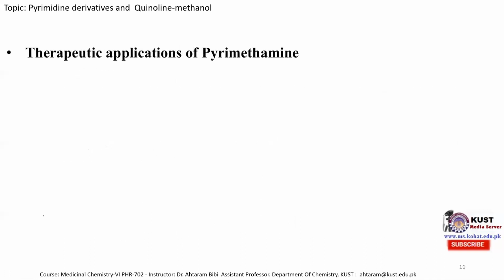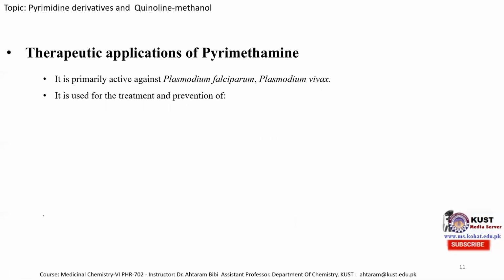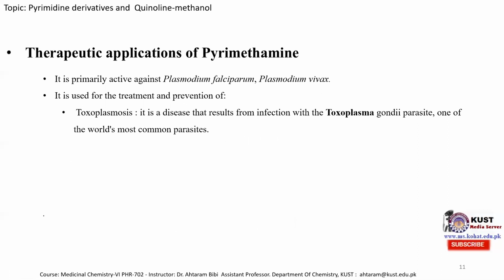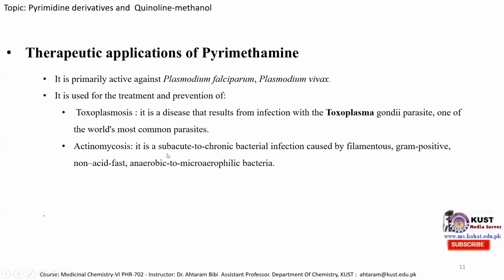Now, the therapeutic application of pyrimethamine and trimethoprim: it is primarily active against Plasmodium falciparum and Plasmodium vivax, and nowadays it is also used for the treatment and prevention of various types of disease such as toxoplasmosis. It is a disease that results from infection with the Toxoplasma gondii parasite, one of the world's most common parasites. It is also used for actinomycosis, a subacute to chronic bacterial infection caused by filamentous gram-positive non-acid-fast microaerophilic bacterium.